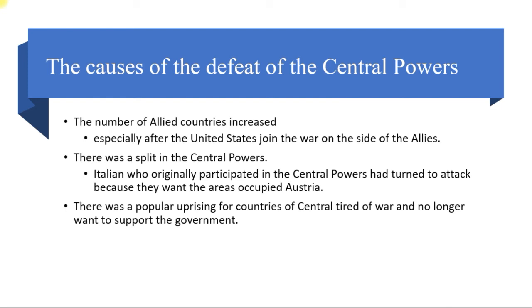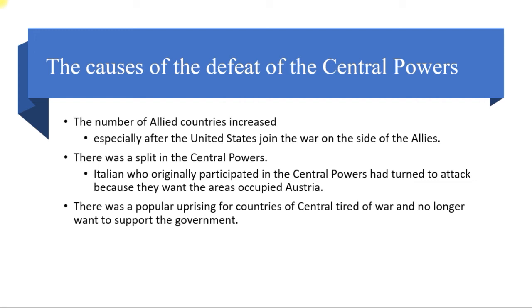And now I would like to talk about the causes of the defeat of the Central Powers. Central Powers means Germany and its allied countries. The first one is that the number of allied countries increased, especially after the United States joined the war on the side of the Allies.